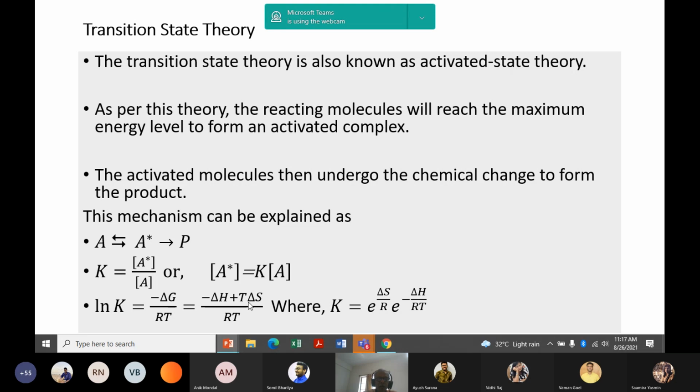That is entropy for activation, enthalpy for activation. Two terms are there, so K contains two exponential terms: exponential delta S by R, exponential minus delta H by RT. And we can substitute this A star in the next step, where A star is K multiplied by concentration of A.